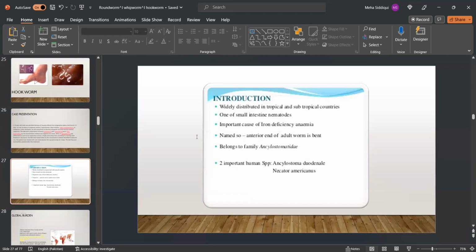It is widely distributed in tropical and subtropical countries, and it is one of the small intestinal nematodes, and it is a very important cause of iron deficiency anemia. It is named a hookworm because the anterior end of the adult worm is bent, and it belongs to the family Ancylostomatidae. There are two important human species, that is Ancylostoma duodenale and Necator americanus.